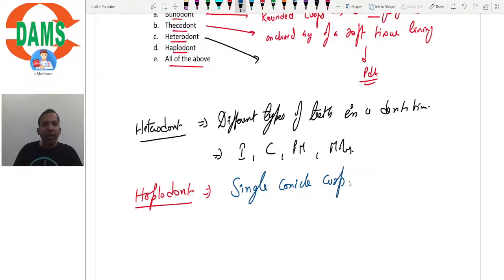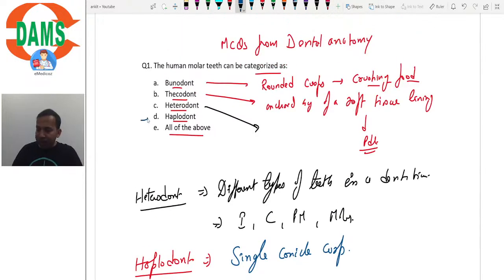Obviously molars cannot be classified as haplodonts, because canine has a single conical cusp, whereas molars have multiple round cusps. So the example of haplodont would be canine. Again, the dentition is classified as heterodont or homodont, not a single tooth. So molar can't be classified as heterodont, nor as haplodont.